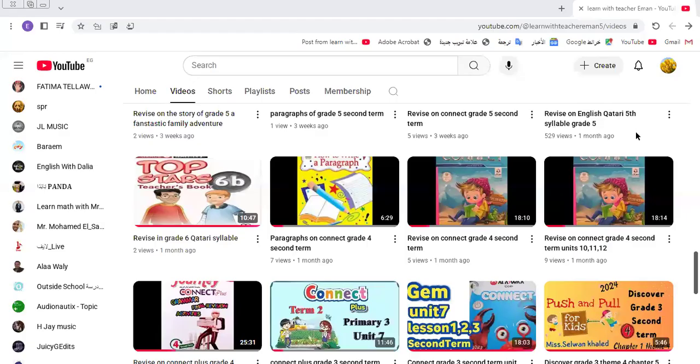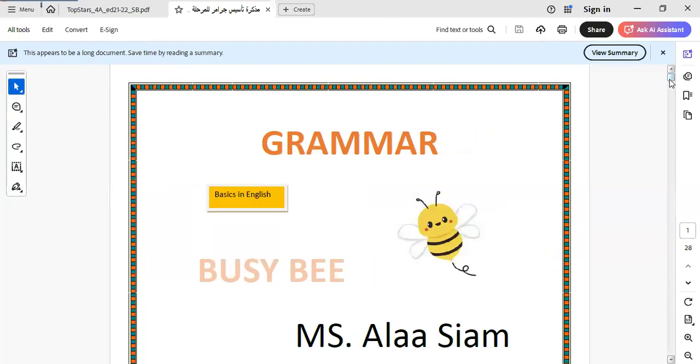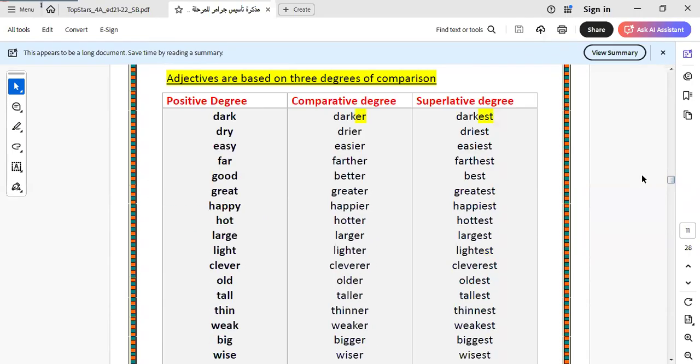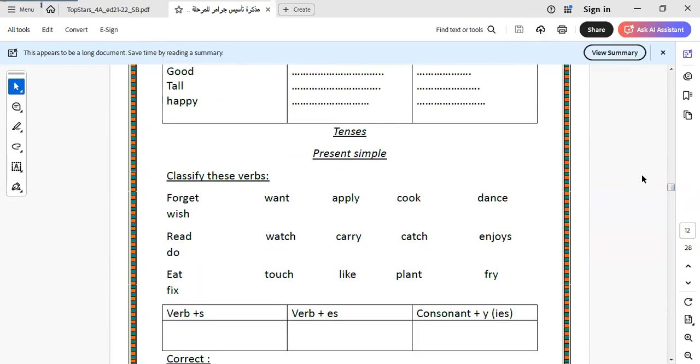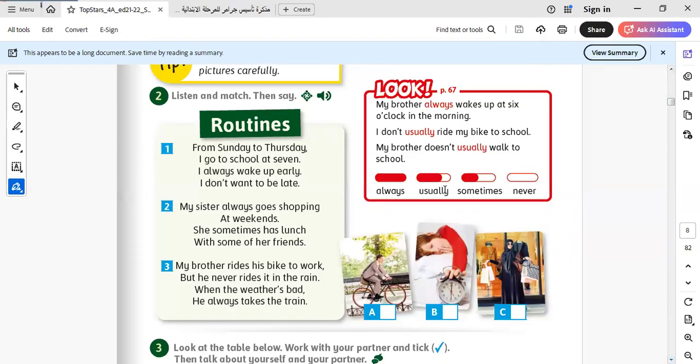Today, last class, we talked about the present simple tense. Last class we took two tenses, present simple and past simple tense. I would like to give you practice on the present simple tense.